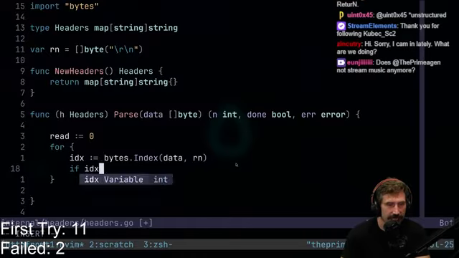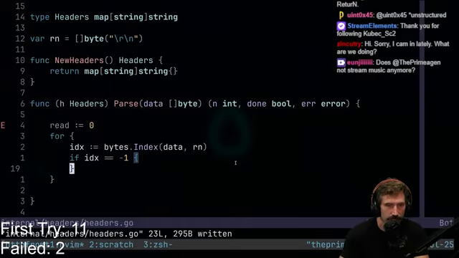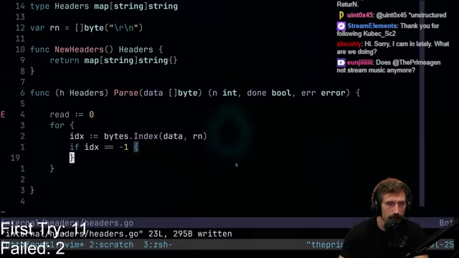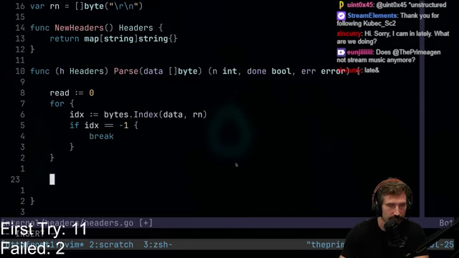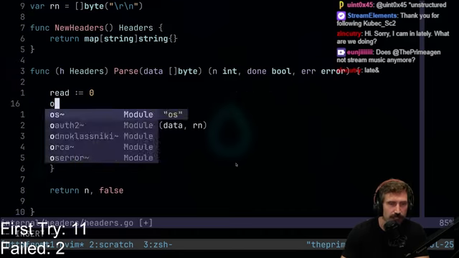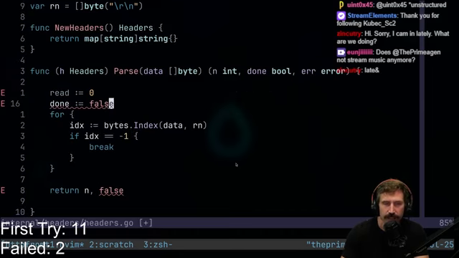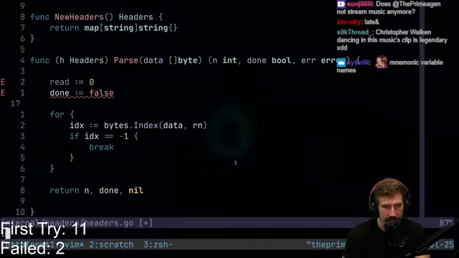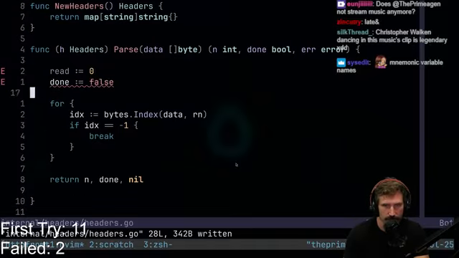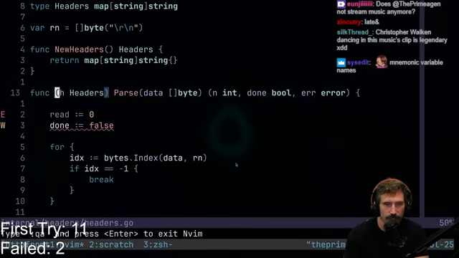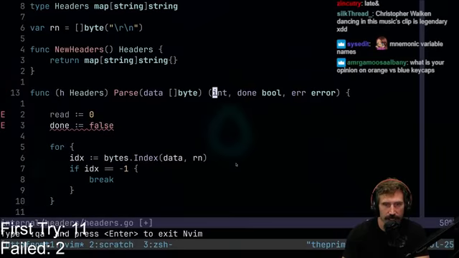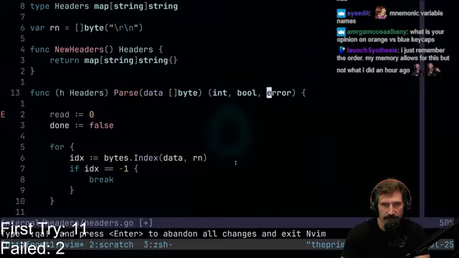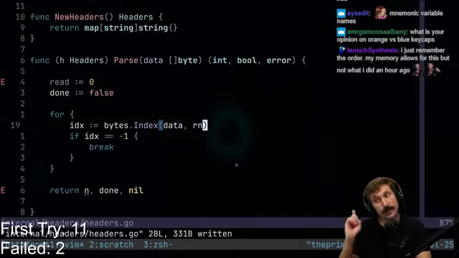If idx equals -1, well, guess what? We're going to return. We're going to break. We don't want to do anything like that. We're going to return n. Here, let's do done as a boolean. Why not? Makes me happy. Don't you just love booleans? All right, there we go. Wait. Oh shoot! Hold on. I realize that I don't want this. That's called the naked return. I do not do naked returns.